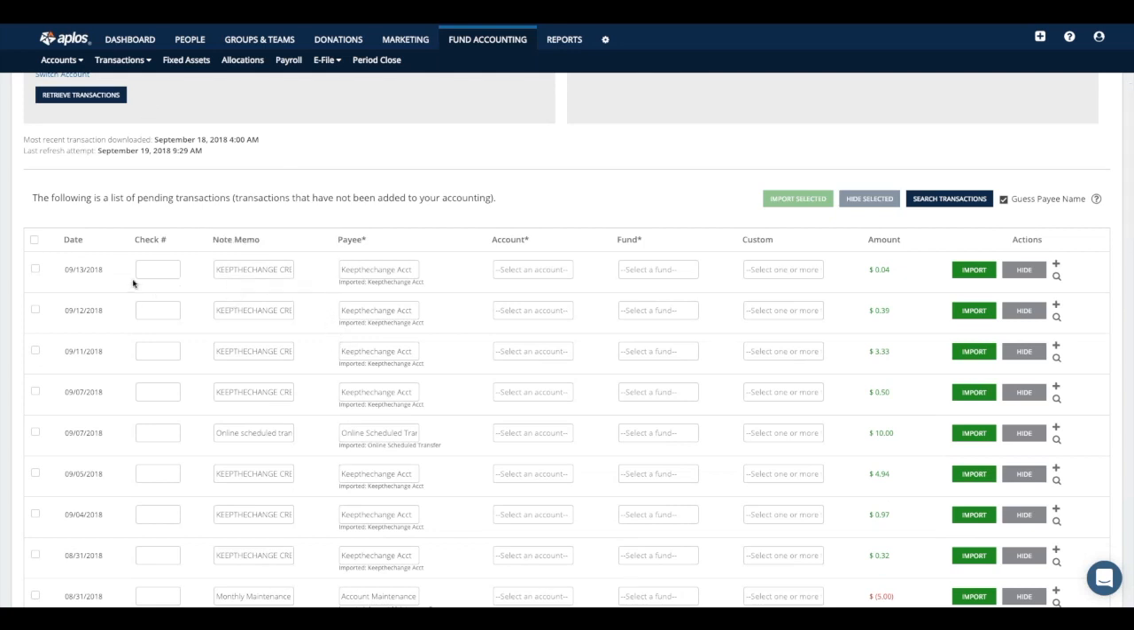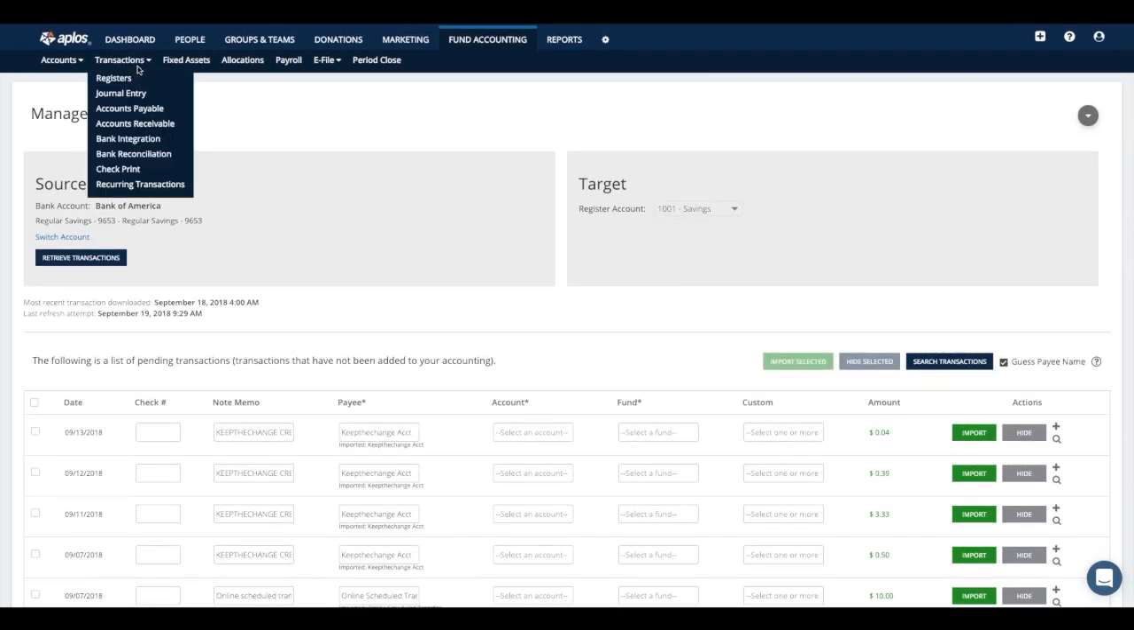So we bring over the majority of the information from the bank, such as the date of the transaction, any kind of check number, note, or memo, payee name, and amount. The only information that we are unable to bring over is just the account and fund associated with that transaction. So you'll still need to do a little bit of manual work as far as entering those in. But once all the data is in there, the same options apply like they were on the manual import screen. You can either click import to individually move a transaction, or use the checkboxes on the left and import multiple at one time if you wanted to.